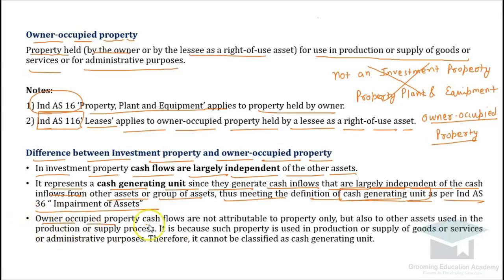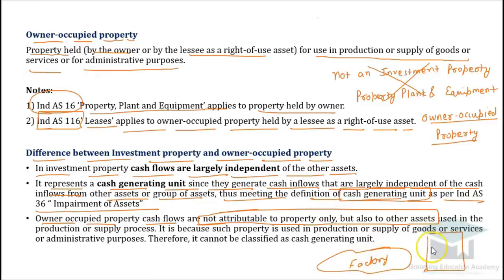Now, owner occupied property cash flows are not attributable to property only but also to other assets. Like we have taken the example of that factory where you provided premises to the employees on rent at market value, but still we cannot consider that property as investment property because employees are staying there just because they are working in the factory. If tomorrow this factory gets shut down, obviously these employees will leave the premises and you will not be able to generate any independent cash flows out of this. So that property will not be classified as investment property.